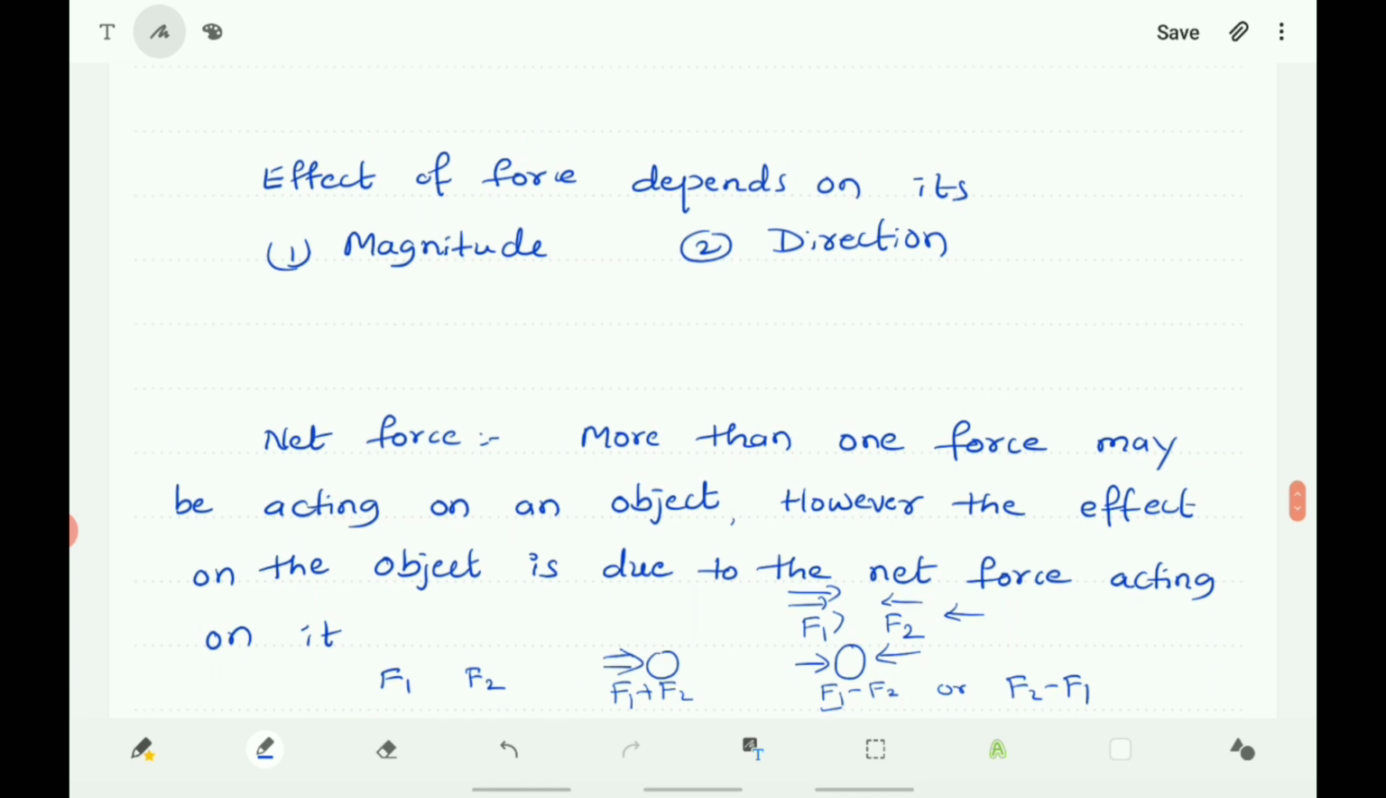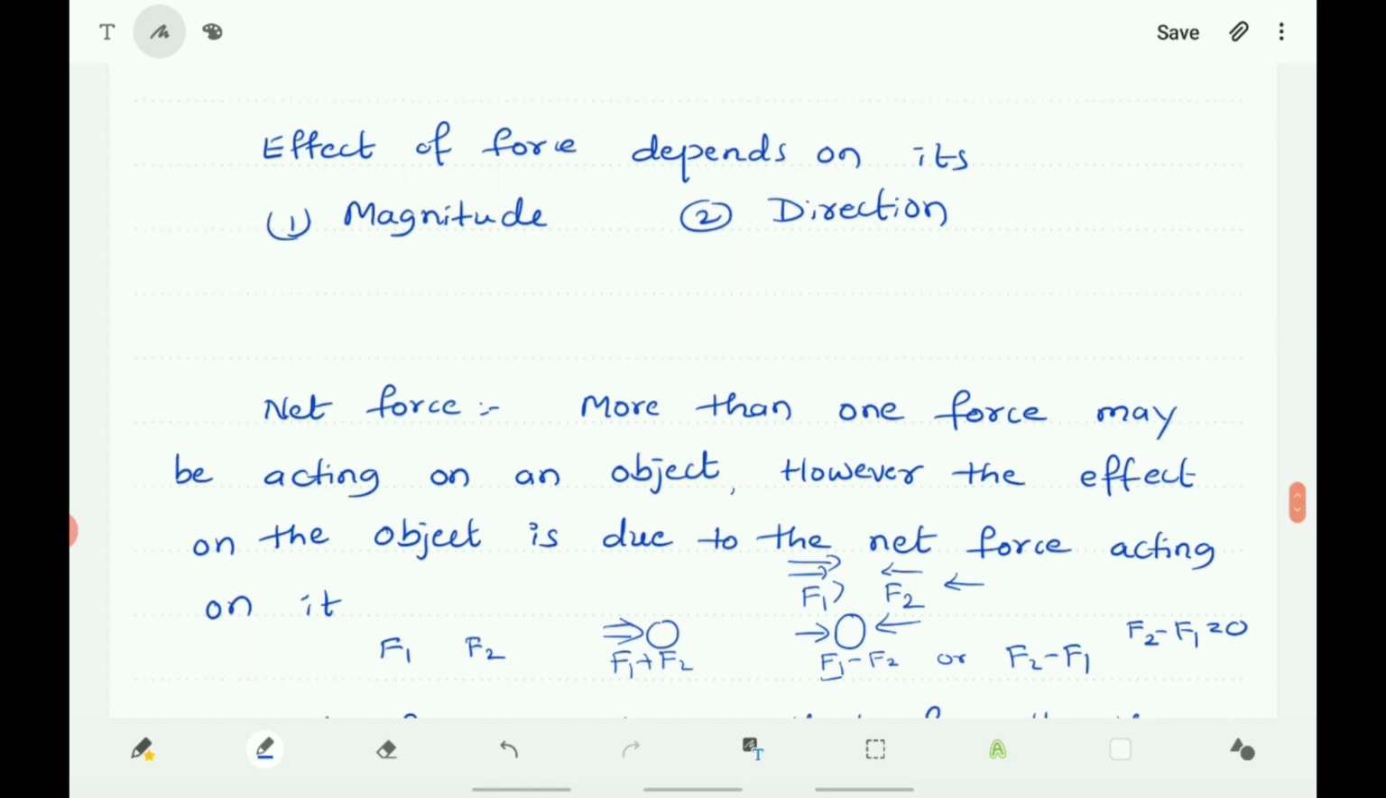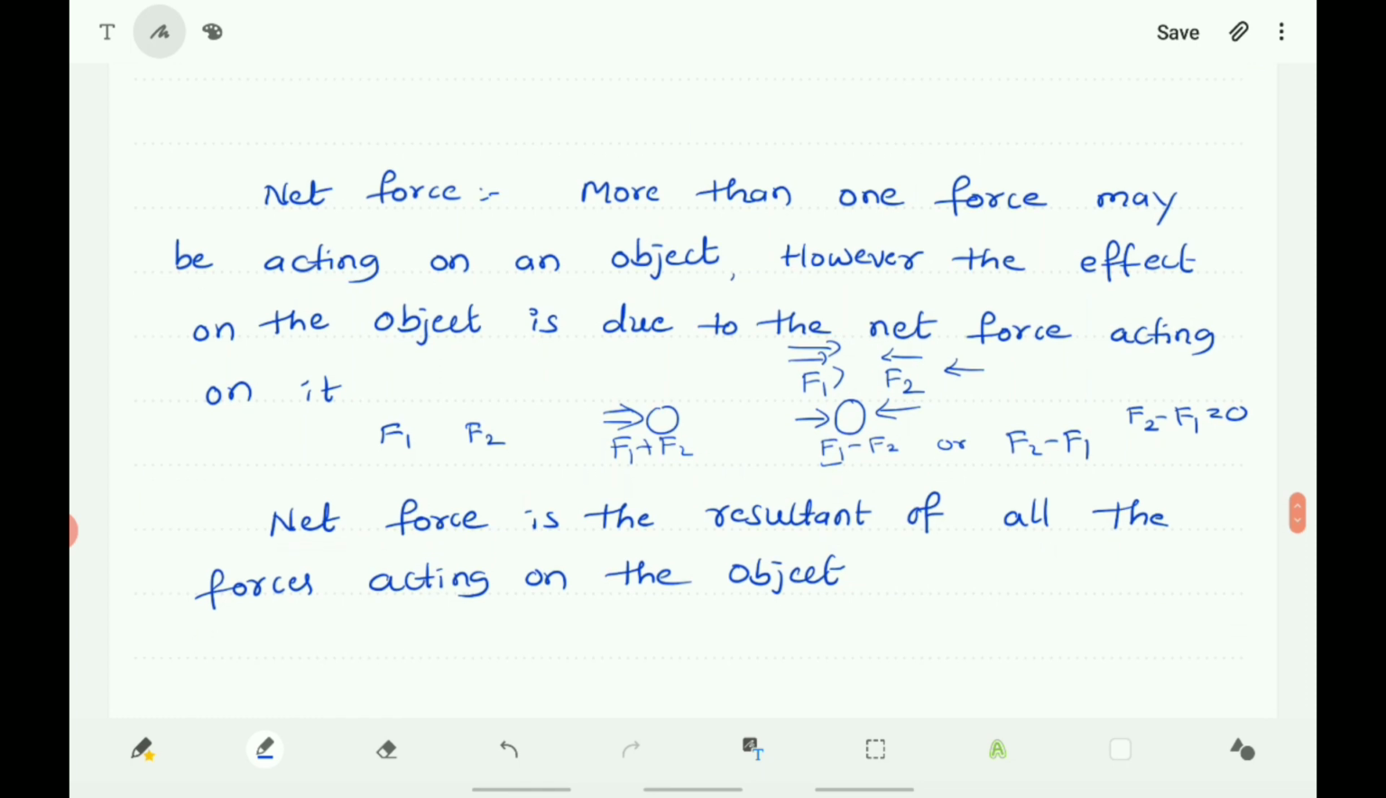If both the forces are of equal magnitude, then F2 minus F1 is equal to 0, and the resultant force, the net force acting on it, is 0. So there is no change in the position of the object. So net force is the resultant of all the forces acting on the object.